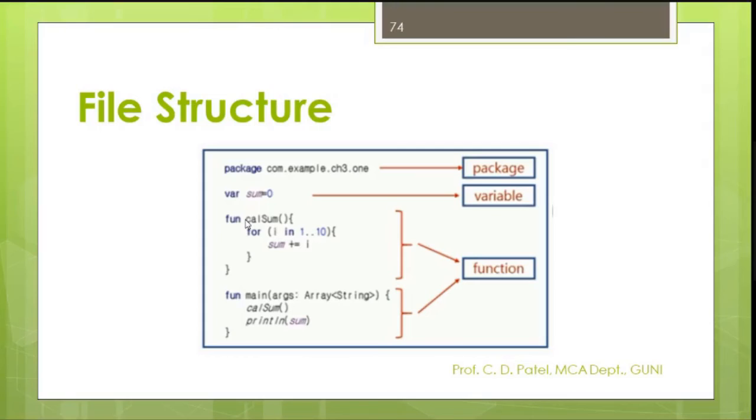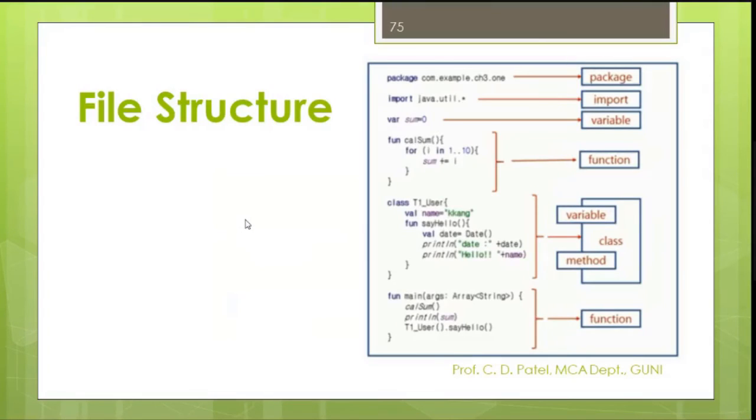Kotlin can write property, variable, functions without a class, which is known as top level members. Top level members. But in Java, only a class is top level. Let me show you an example. See here.